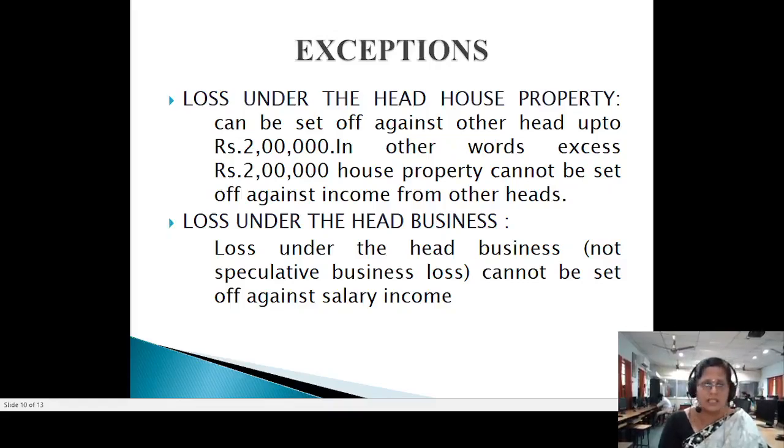As far as business is concerned, loss under the head business cannot be set off against salary income. This is very important: if you have any loss under the head income from business, especially non-speculation business loss, those losses cannot be set off against the income from salary.